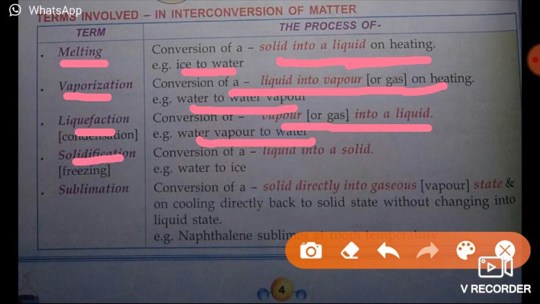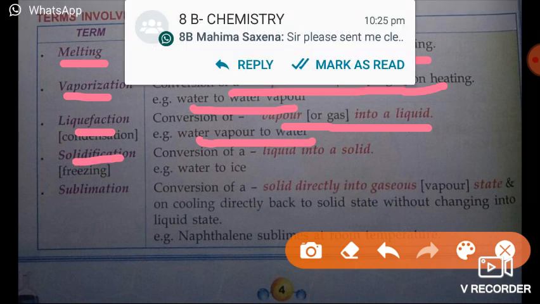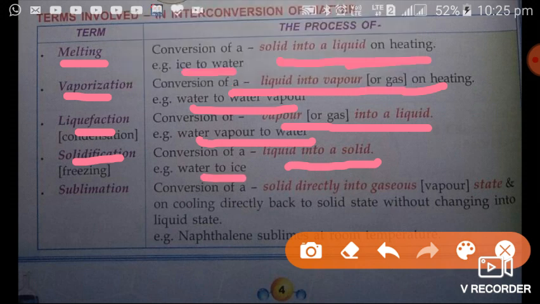There is a fourth term, solidification. It is a conversion of liquid into solid on cooling. For example, water from liquid state changes into ice.